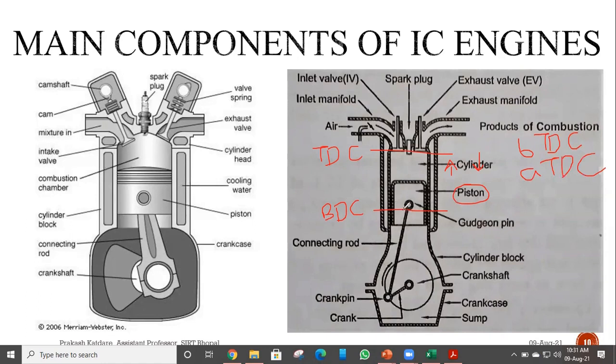Similarly, if I am explaining some event with respect to the bottom dead center position, if the piston is coming towards bottom dead center, I will name it before BDC, and if it is going from bottom dead center towards top dead center, I will say it is after BDC or after bottom dead center. So these positions are named so that the overall operations can be explained very easily. The events which take place can be explained very easily because of these positions.